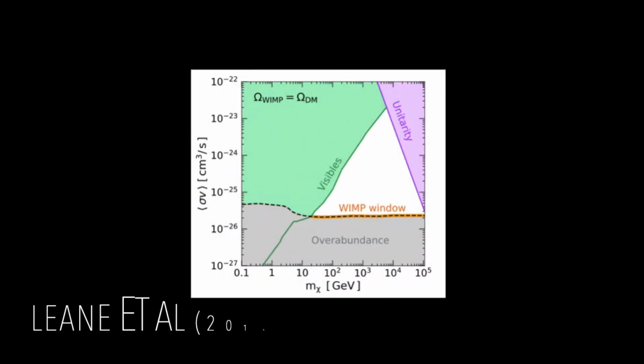As a representative example, consider this plot from a paper by Rebecca Leane and others, which shows the bounds on the WIMP annihilation cross-section as a function of its mass. Remember that this is the same cross-section that sets the WIMP abundance in the early universe, and the dashed line tells us the exact value of this cross-section. Taken as a whole, although viable parameter space exists for WIMPs, which is the orange line, the fact that it is quite small is a good enough motivation to rethink some of our assumptions in the dark matter story.